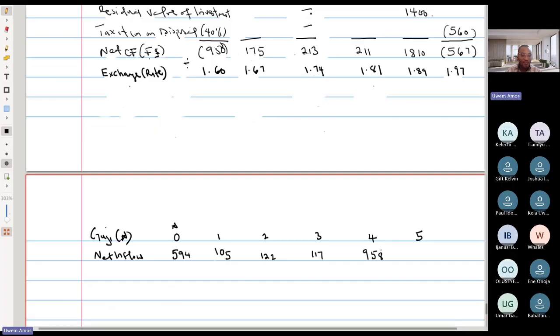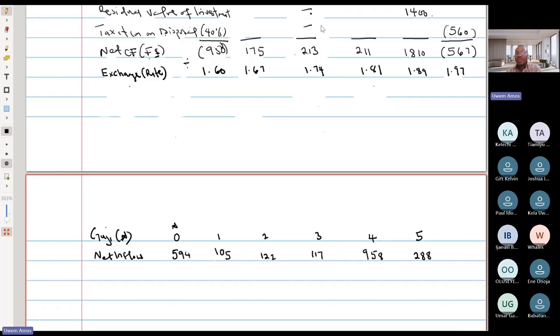And then finally, 567 divided by 1.97, which is the exchange rate we just calculated right now, we have 288. So we have repatriated all we've made from the foreign country down to our home country.